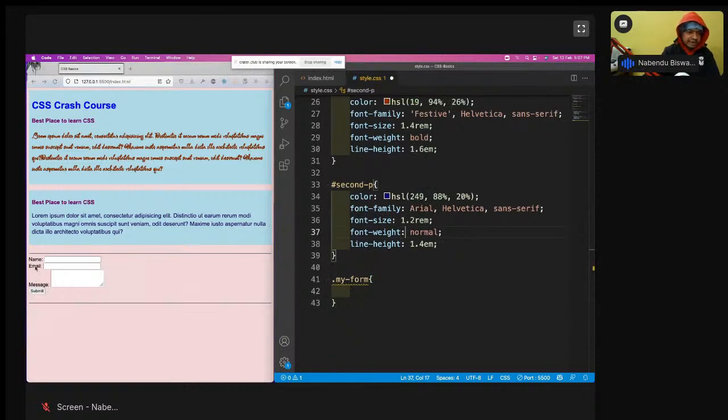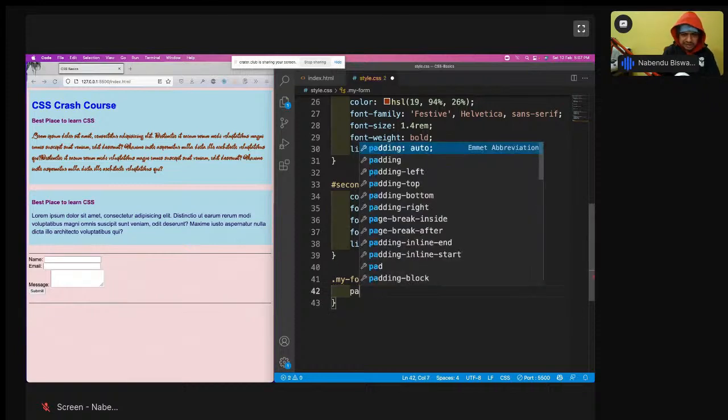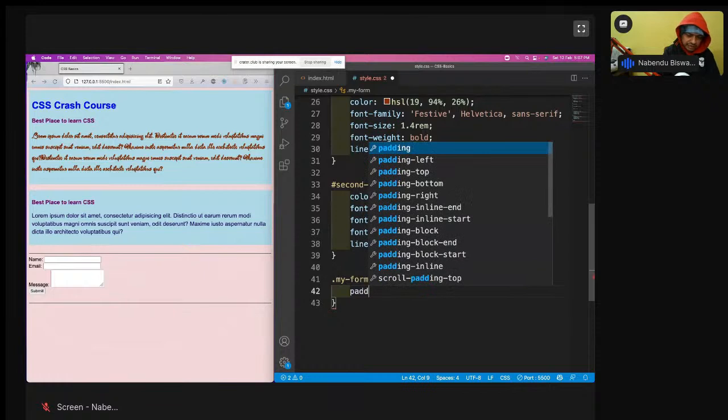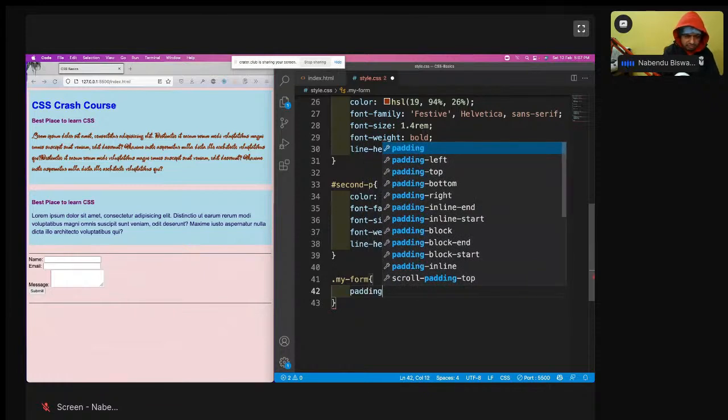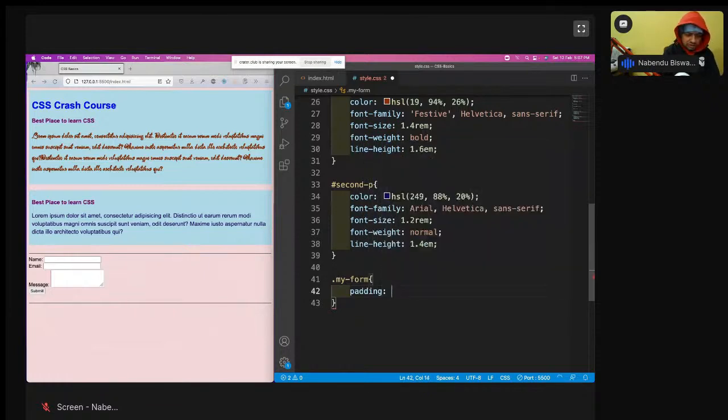Padding I've told earlier also. Padding is something which adds space around anything. I've told this in detail in my CSS class. I will give the playlist for my CSS class. Maybe you can see padding 20px is there, and see, a bit of padding has been shown.